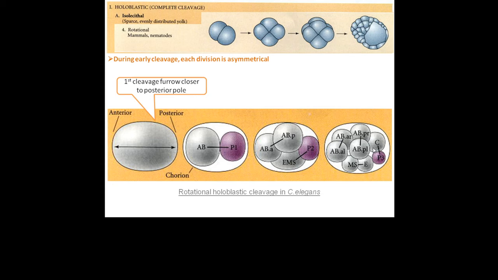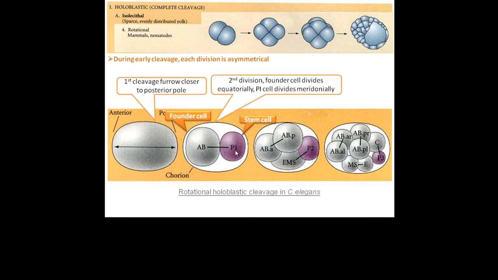Over here, the first cleavage furrow is closer towards the posterior pole, giving rise to a larger founder cell on the anterior side and a smaller stem cell labeled as P1 on the posterior side. From the second cleavage onwards, each founder cell on the anterior side divides equatorially and the stem cell on the posterior side divides meridionally. This continues for the rest of the divisions during the cleavage stage.